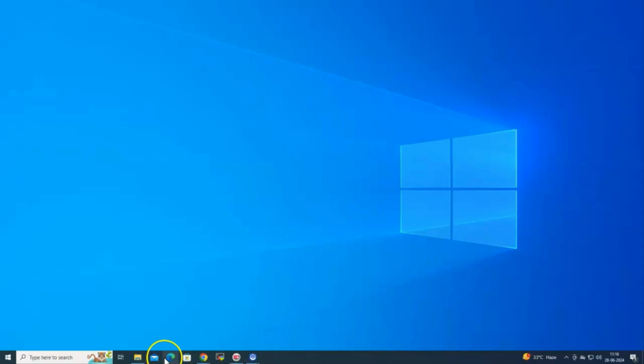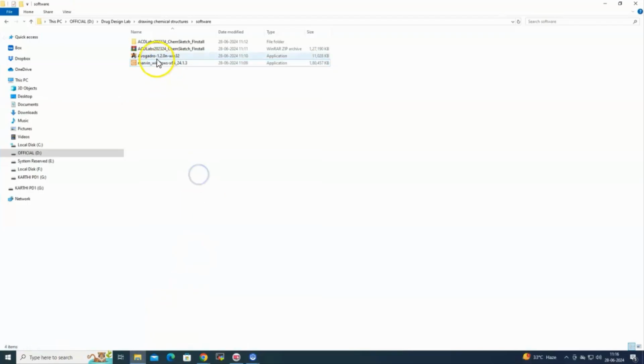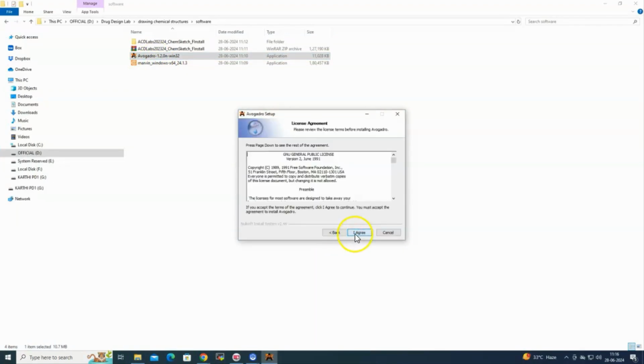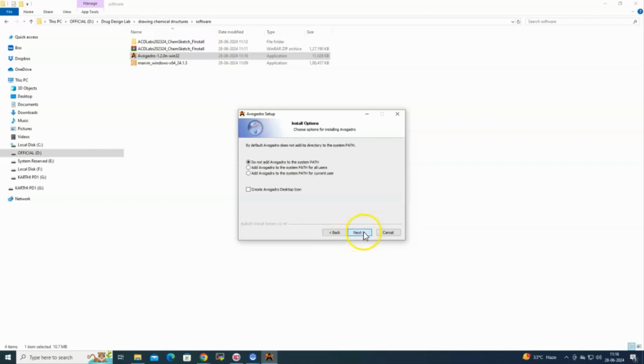Now I'll show you how to install Avogadro. It's quite straightforward and simple. Double click on the executable file of Avogadro. Follow the on-screen instructions to complete the installation.